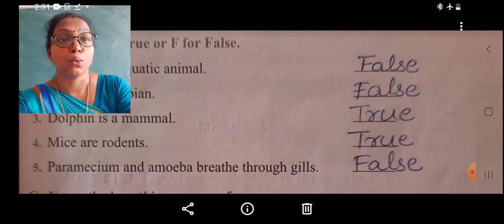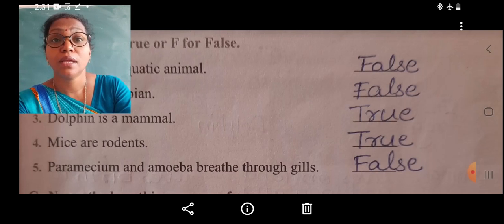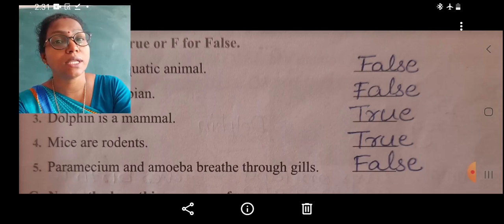That is true. Then students, fourth one is mice are rodents. Rodents are the animals that gnaw their food, or nibble at the seeds, and they have long sharp teeth. They are the rodents. That is a true statement. The answer is true.